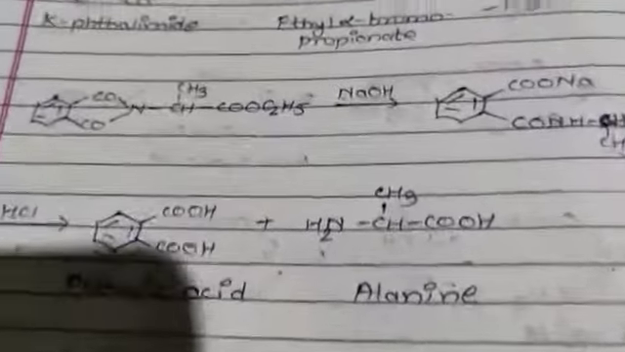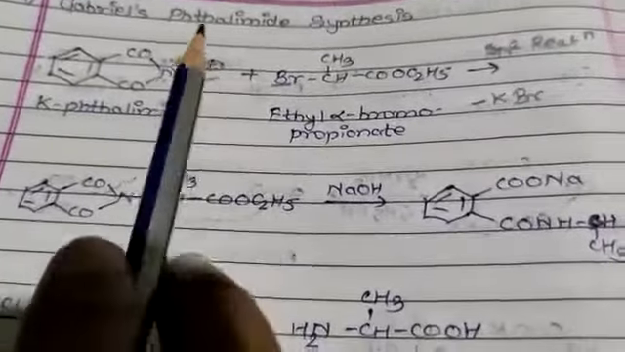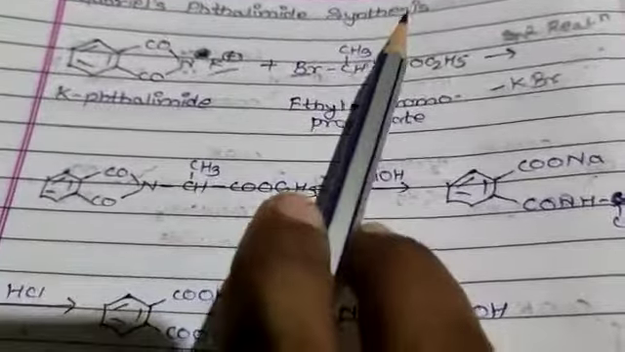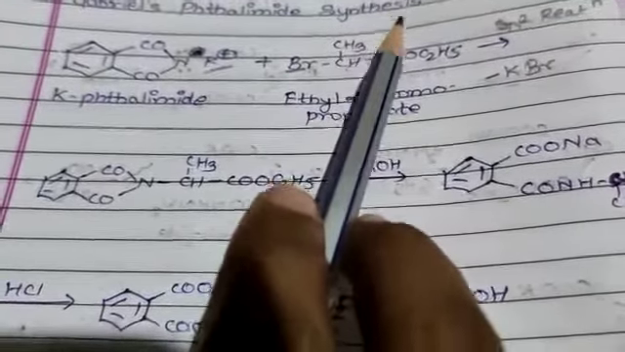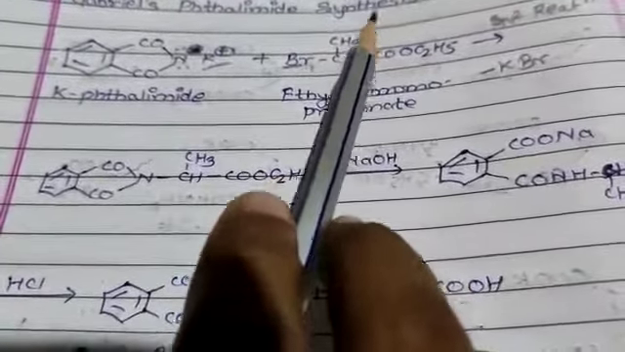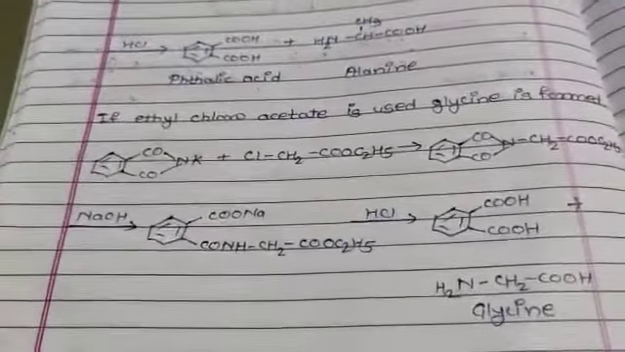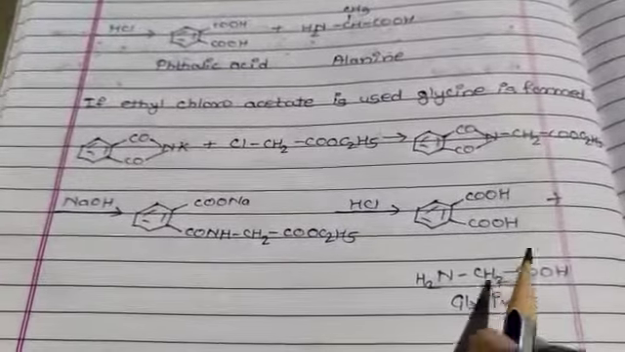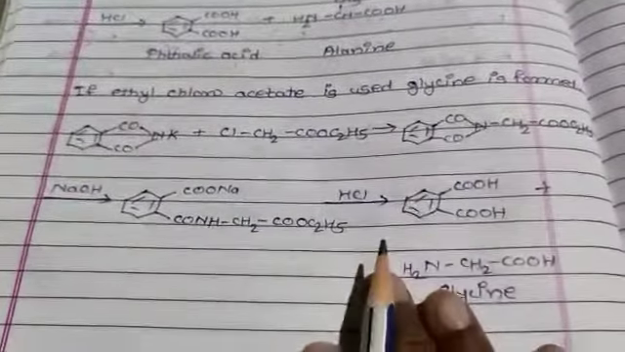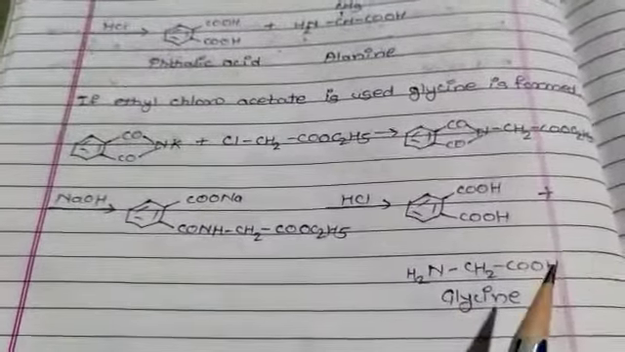This is all about the Gabriel phthalimide synthesis. The Gabriel phthalimide synthesis only works for a primary alkyl halide. I mean, by using a primary alkyl halide, you can make the amino acid.